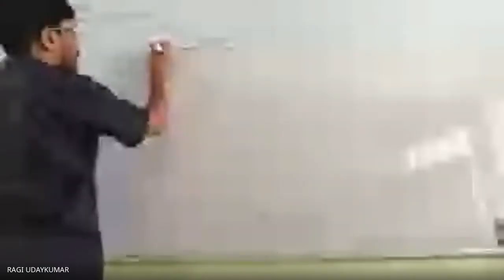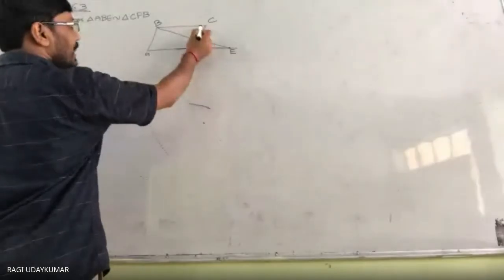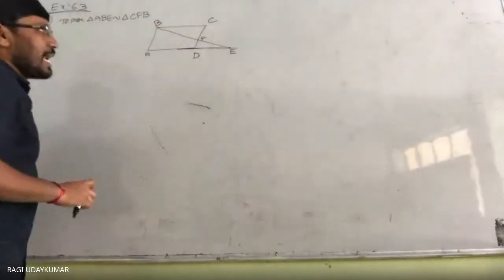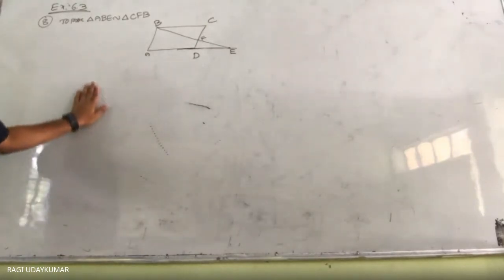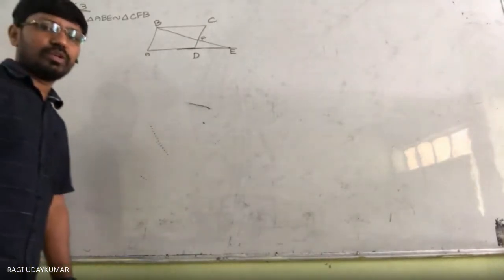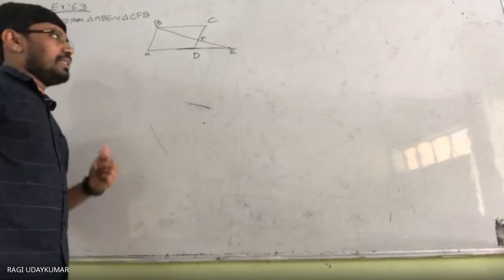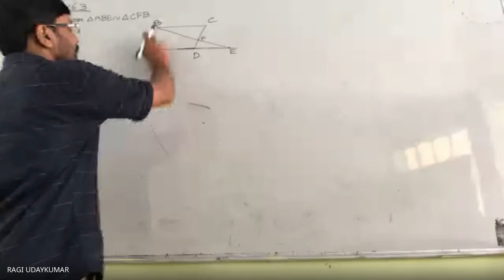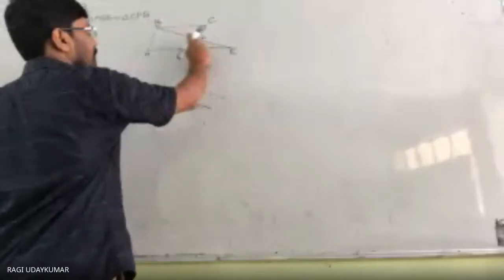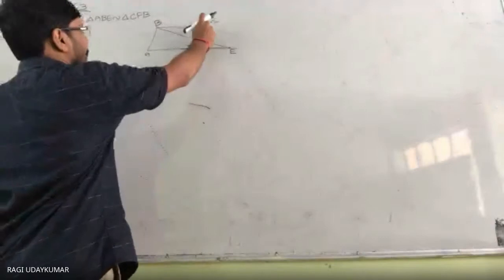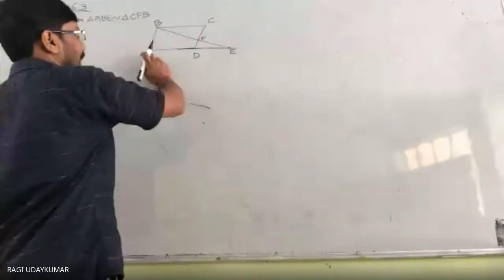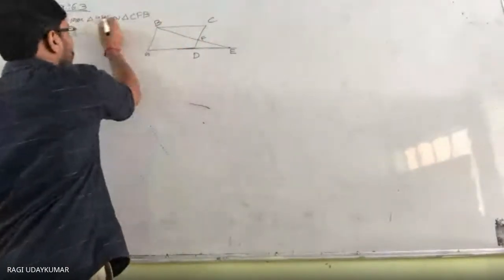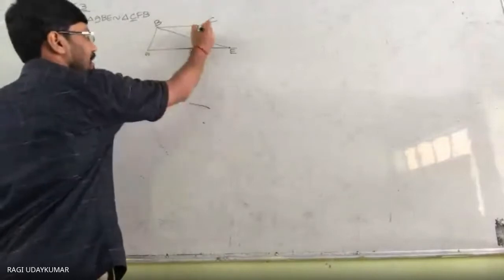Triangle ABE and triangle CFB. Isn't it? These two triangles, and observe properly what are the possibilities we are having in this to prove. So ABE, this one, and CFB. So angle A equal to angle C होगा. Angle A equal to angle C.